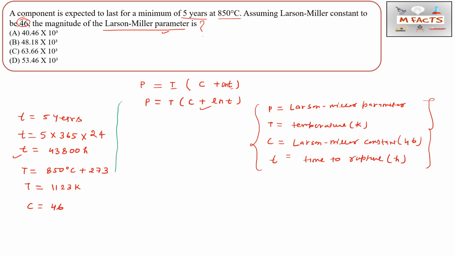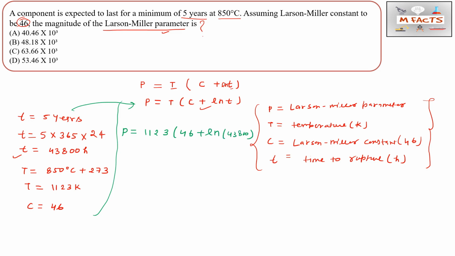Now we will put these values in this formula. We need to find the Larson-Miller parameter, the P value. P is equal to the temperature 1123 Kelvin, times C which is 46, plus ln of t, meaning ln of 43800.